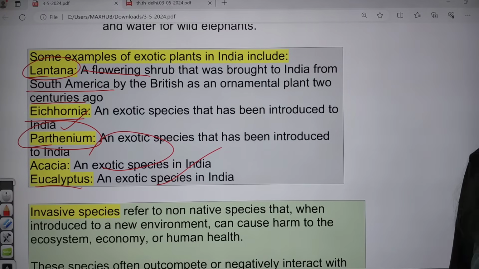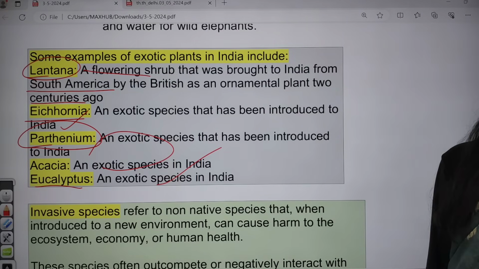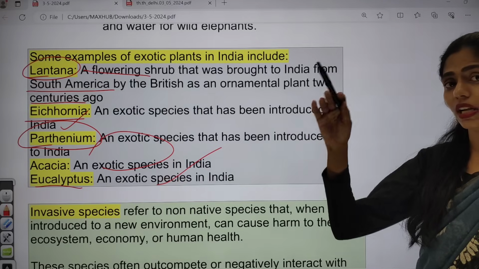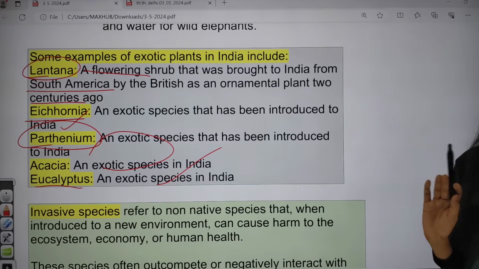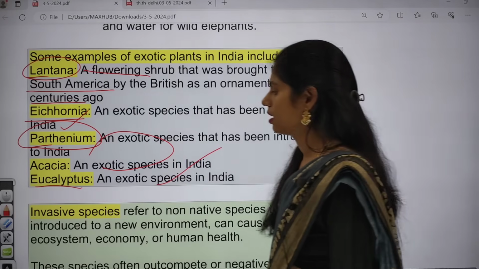Do you know this fact, wherever we are seeing eucalyptus trees, the ground water table is reducing because they consume more water.